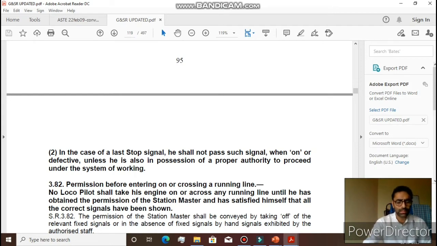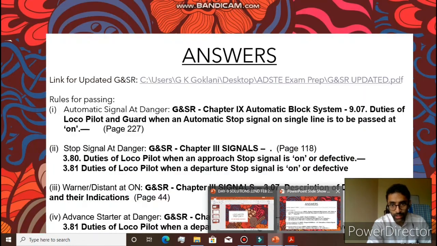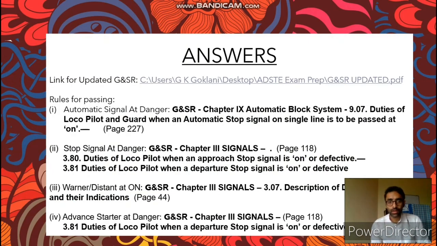So these are all the things which are required to be known to pass a stop signal, or rules for passing a stop signal. I hope you all found this useful. I would be able to cover only till this second case or second question in this particular lecture.